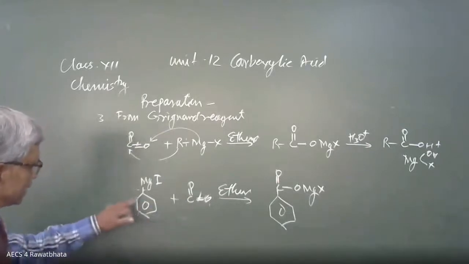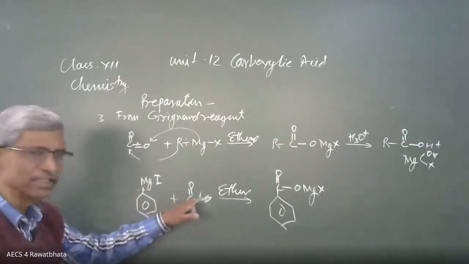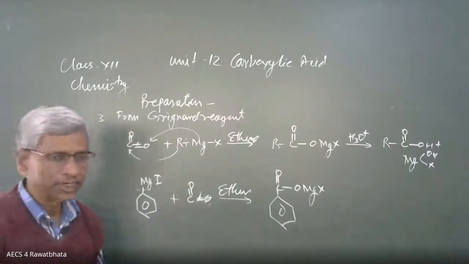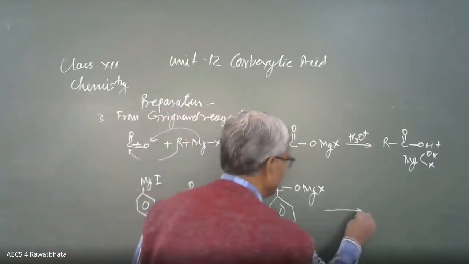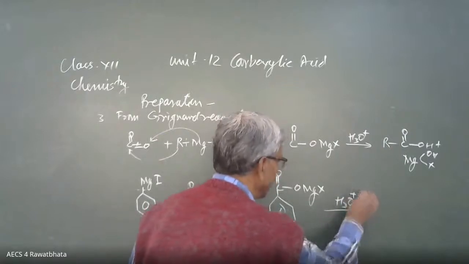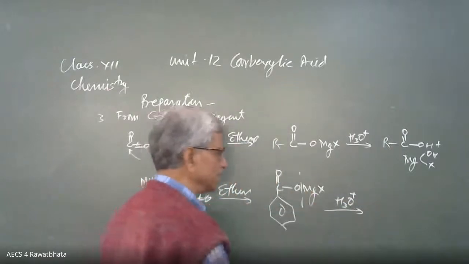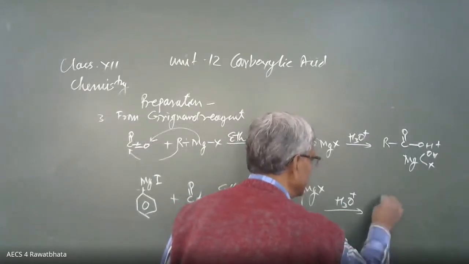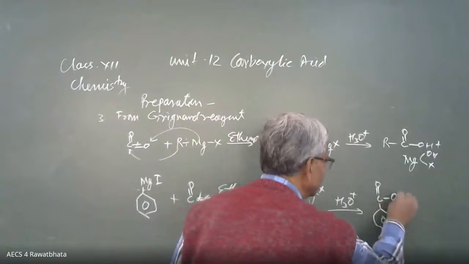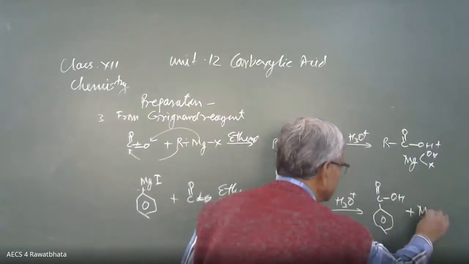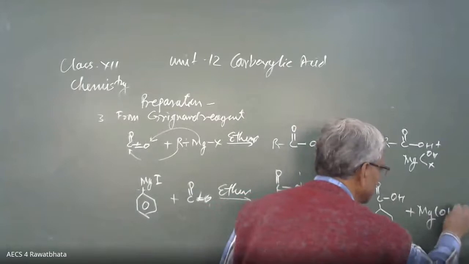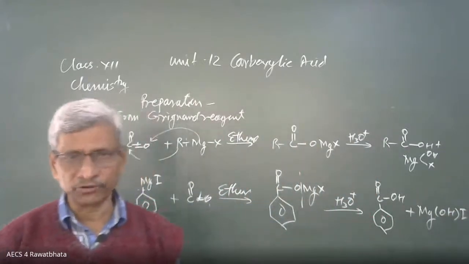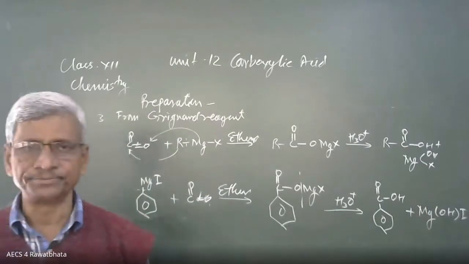So this technique, this bond broken, this pi bond broken, we should remember. Then it helps us to decide the product. Then it is going to combine with H3O+, hydrolysis. Then this bond is broken, and here it forms the benzene ring. Here is CO, and here is OH, benzoic acid, plus Mg(OH)I, magnesium hydroxide iodide, and benzoic acid.